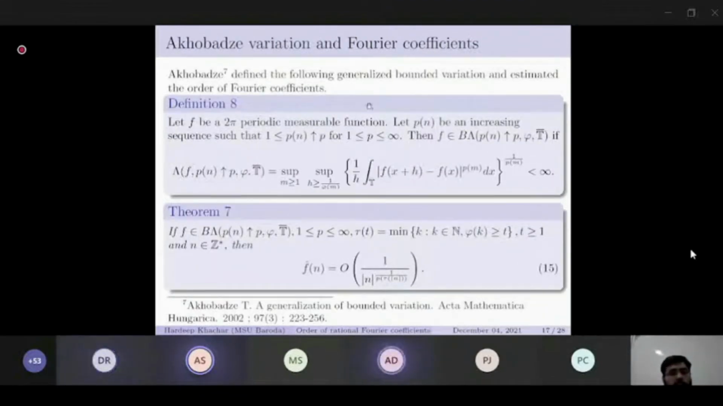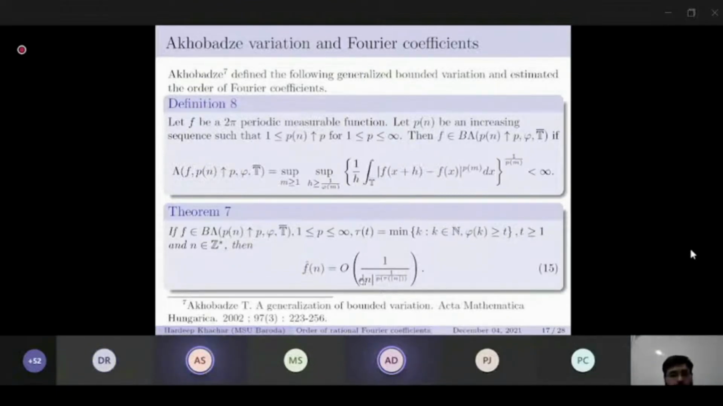Ecobeth defines the following generalized bounded variation and estimates the order of Fourier coefficients. Let f be a 2 pi periodic measurable function. Let Pn be an increasing sequence such that 1 less than or equal to Pn increasingly converges to P, for 1 less than or equal to P less than or equal to infinity. Then f belongs to B lambda variation if this variation is finite. If f is of B lambda variation and tau t satisfies this condition, then f hat of n is of order